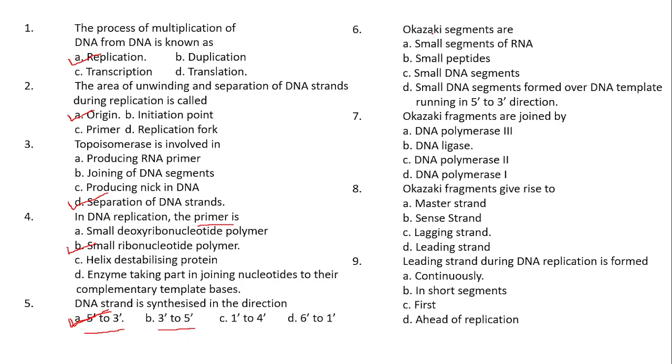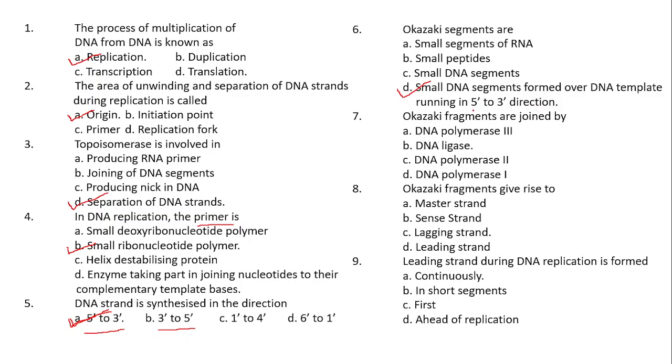Okazaki fragments. As you already know, Okazaki fragments are the smaller DNA segments. Where are they formed? They are formed on the lagging strand. And what is the lagging strand? The strand of the DNA which will be having the polarity 5 prime to 3 prime. So here the Okazaki fragments are small DNA segments formed over the DNA template running in 5' to 3' direction.